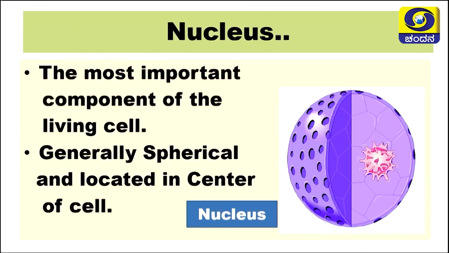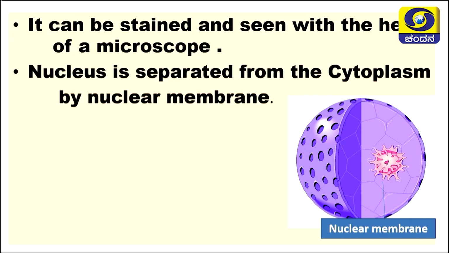Next, we will move on to one more concept, the nucleus. You know that the nucleus is one of the most important components of almost all living cells. The nucleus is generally spherical in nature and is located in the center of the cell. The nucleus can be stained. When we put some color in the laboratory, after that coloring we can observe the nucleus with the help of the magnifying instrument known as the microscope.